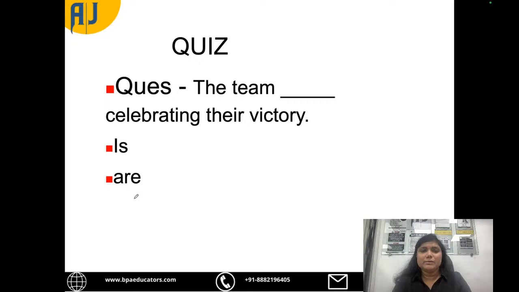Next, the team dash celebrating their victory. Is celebrating their victory or are celebrating their victory? The team is celebrating their victory. The team are celebrating their victory. The team is celebrating their victory because the team is a collective noun.